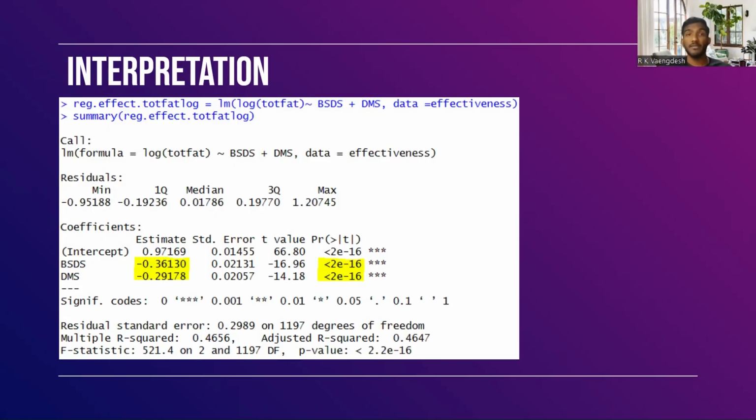Moving on to the respective p-values, we can observe that both have a value of 2 times 10 to the power of negative 16, which is less than 0.01. This suggests that there is strong evidence to reject the null hypothesis of beta 1 and beta 2 being equal to 0 at a 1% significance level. Thus, we can conclude that the coefficients are statistically significant at a 1% significance level. Therefore, we can conclude that both BSDS and DMS do have a substantial impact on the road safety in Singapore by reducing the total number of deaths which would have otherwise occurred without its existence.